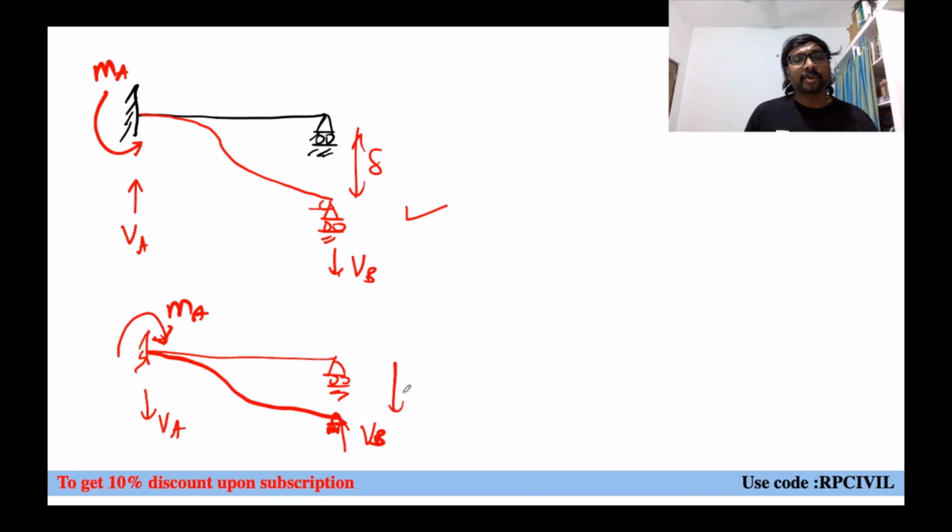It is not possible to get the sinking here, right? When VB is in the upward direction, this sinking will not be allowed. But practically we are having sinking now. When you are having sinking, this VB will be in the downward direction. So this is not correct. This is correct. Anti-clockwise moment of MA we are getting, right? What is the nature of this one? Anti-clockwise. So that is how the value and sign convention we can see.